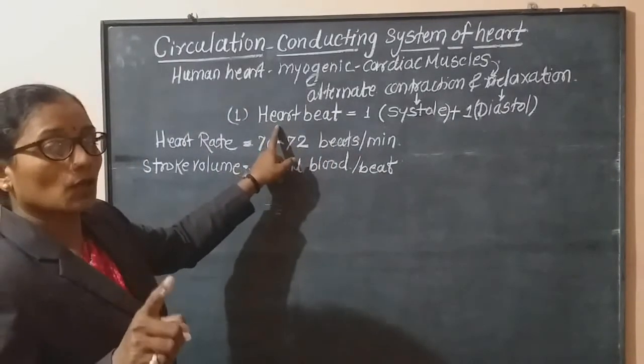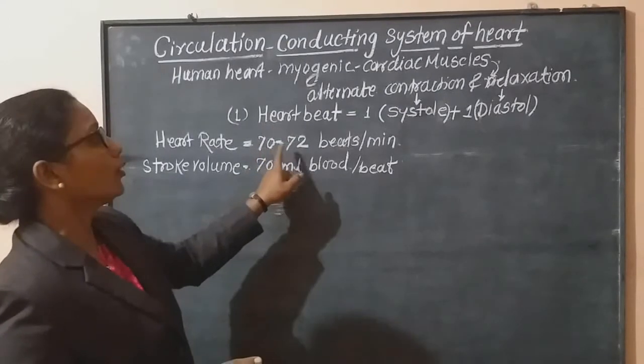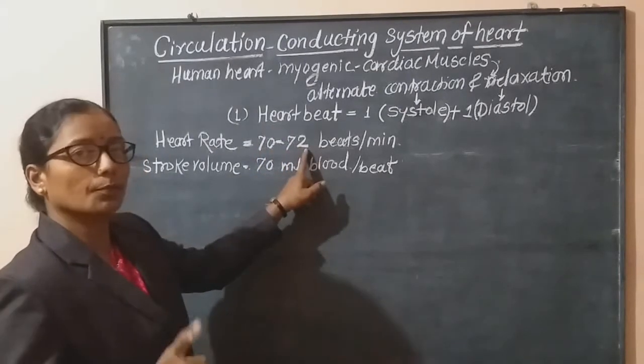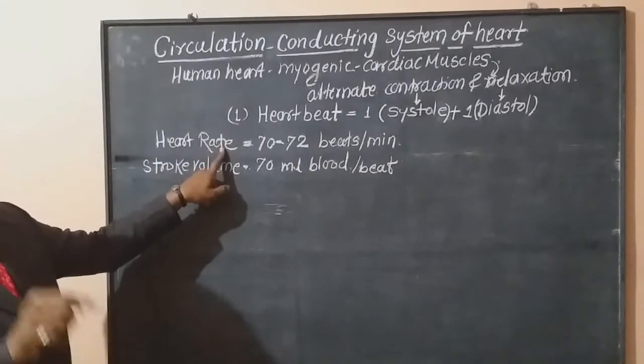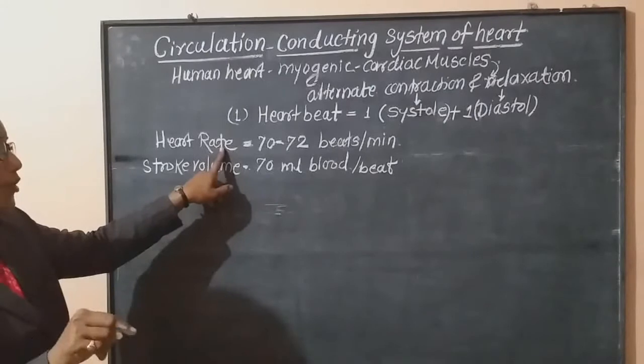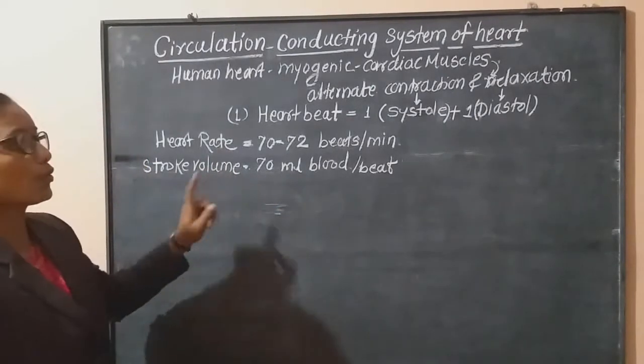Now such heartbeats per minute, how many? These are 70 to 72 beats per minute. This is called heart rate. And during each beat, 70 ml blood is pumped out. This is called stroke volume.